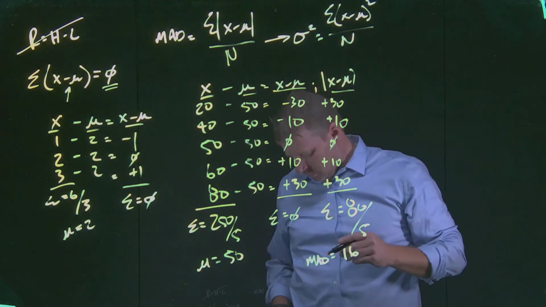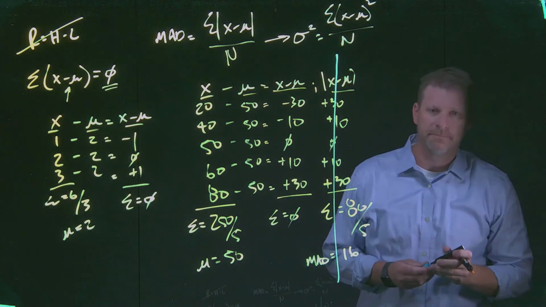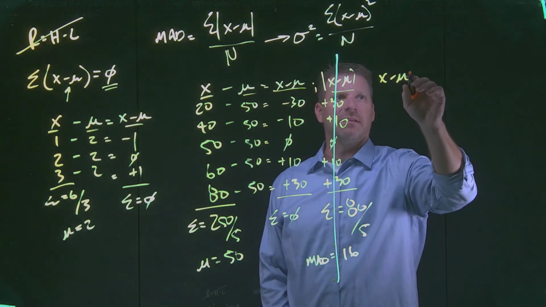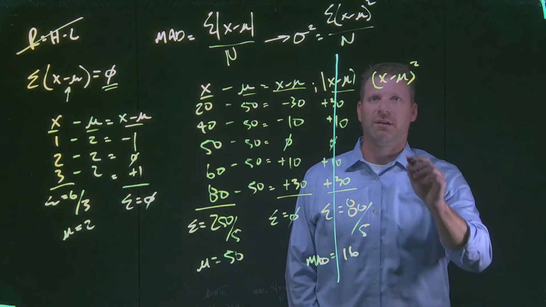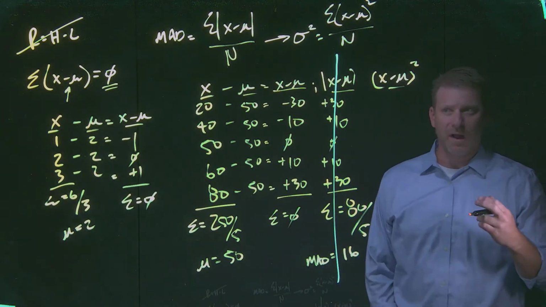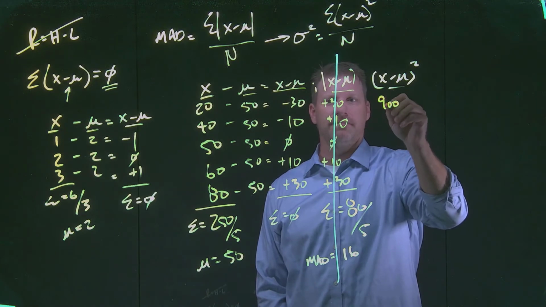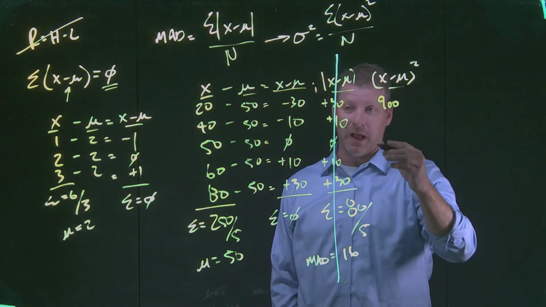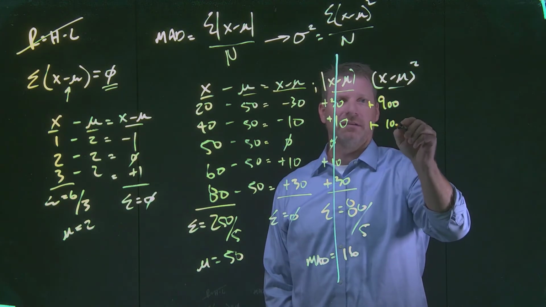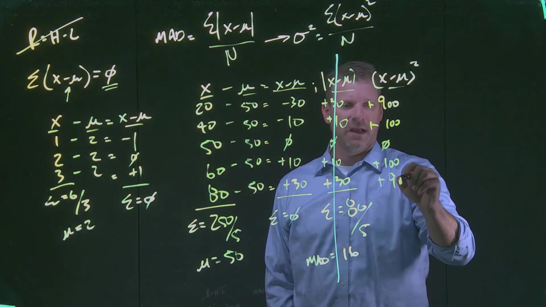So instead of doing this absolute value stuff down here, what we can do now is take this x minus the mean, these individual deviations away from the mean right here, and we can square them. And of course, when we square a negative number, we get a positive number. So 30 times 30, of course, is 900. Negative 10 times negative 10 is positive 100, just like negative 30 times negative 30, positive 900, positive 100, of course, 0, positive 100, and positive 900.